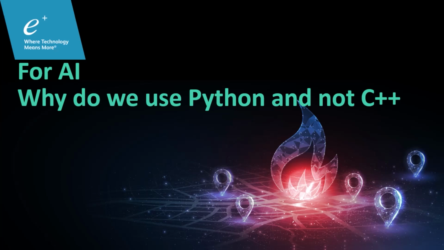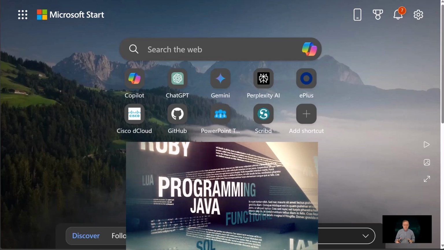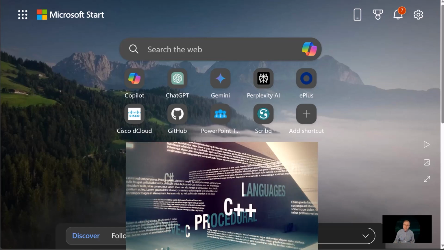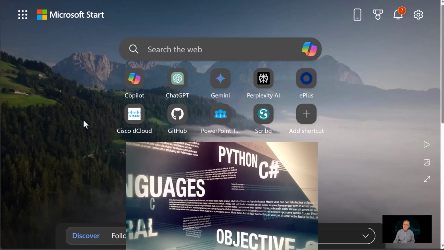One of the questions you might ask is, when it comes to AI, why are we using Python and not some other low-level language like C, Go, Rust, assembly? Why aren't we using those low-level, super fast languages? Well, that's a great question. So I'll get a little help in the answer today.